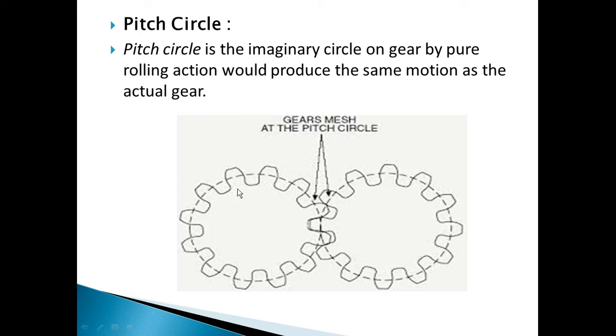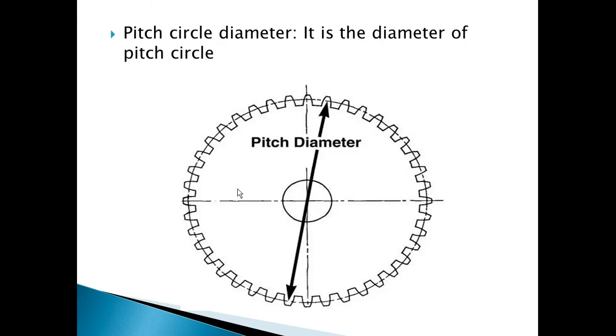There is an absence of sliding motion, so we consider pure rolling motion, which we get about one point. That point is called the pitch point, and through that point we consider one imaginary circle, called the pitch circle.